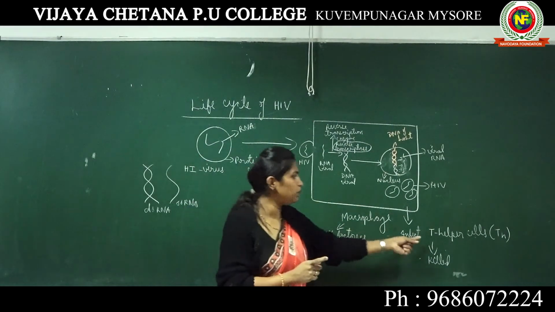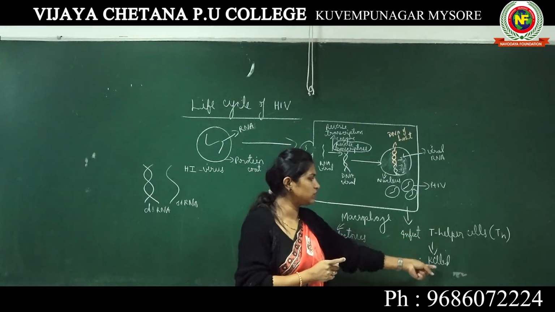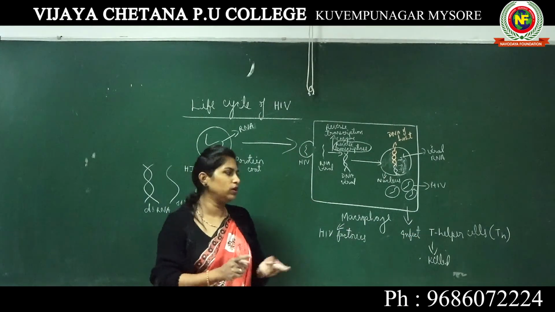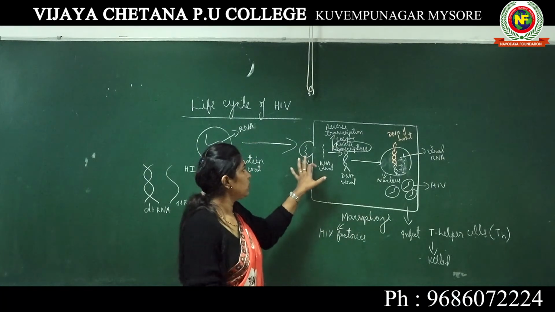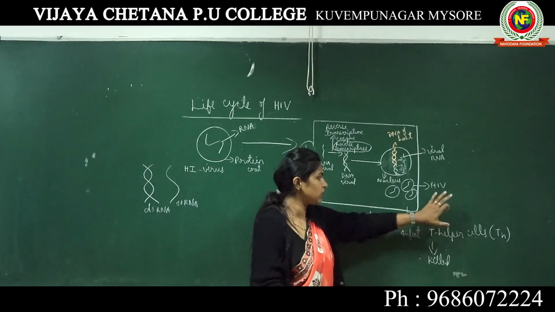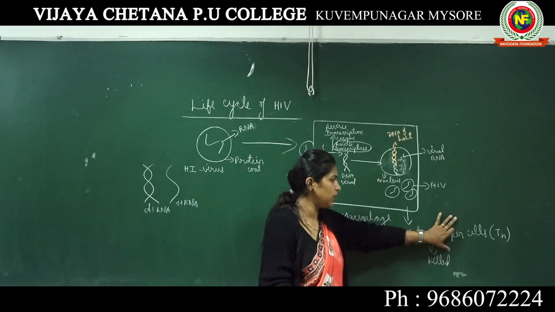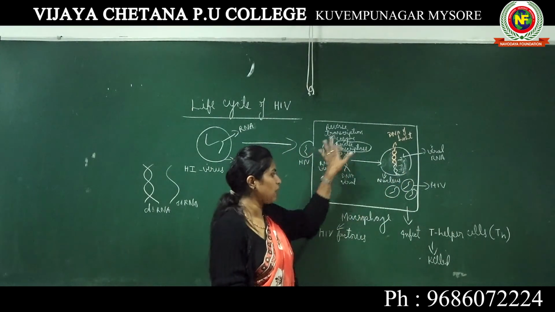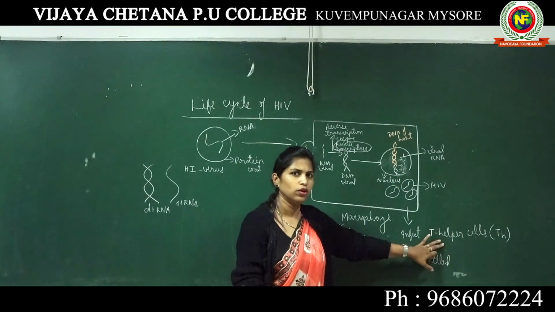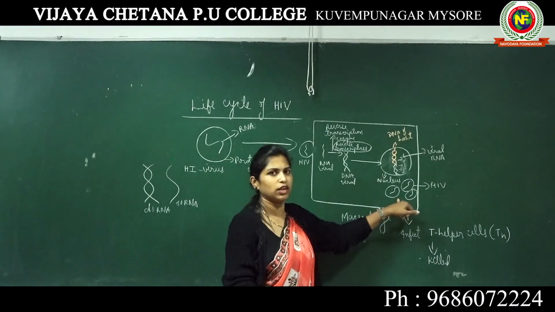The T helper cells actually ask the B lymphocytes to produce antibodies. You should also know that HIV can infect T helper cells too, and this process can happen in T helper cells also to produce more and more HIV.